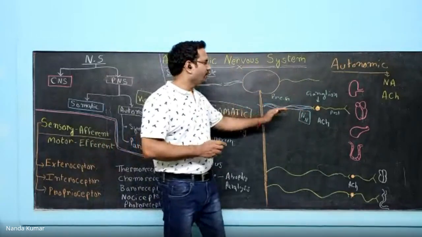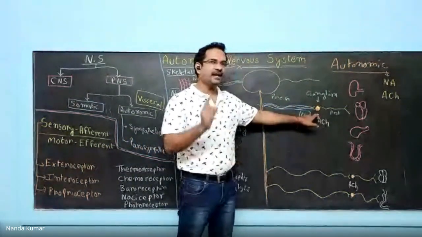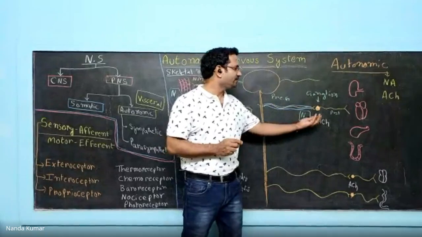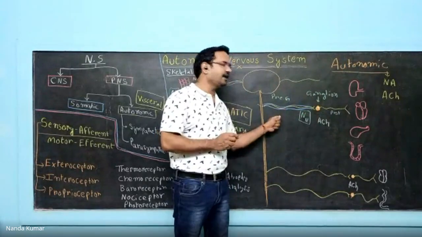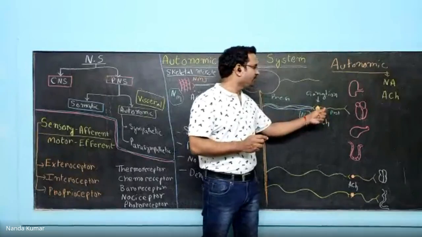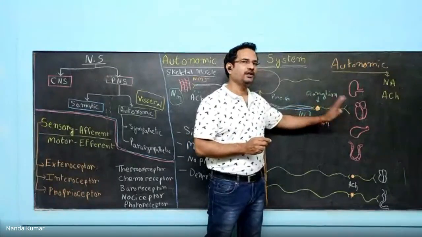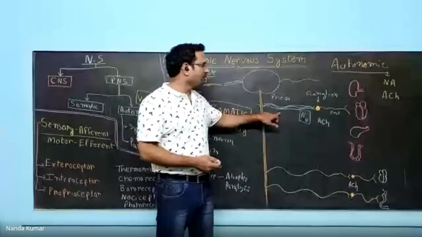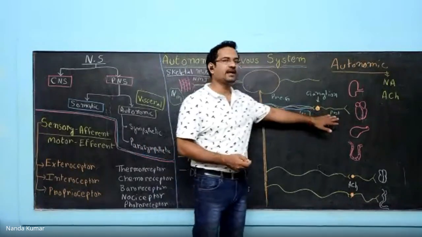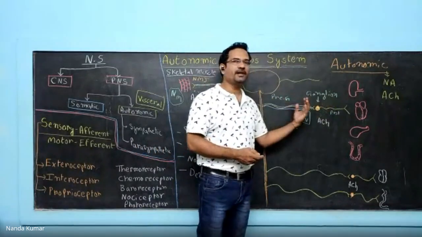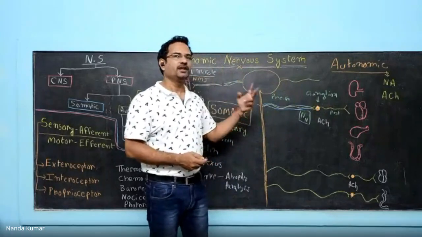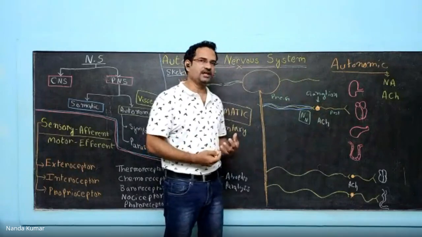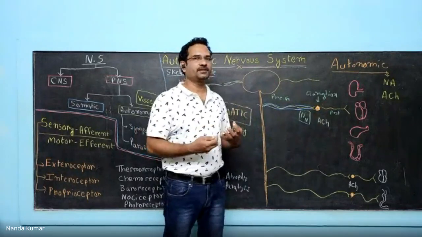In autonomic nervous system, you have two neurons. A ganglion is there. Ganglion is a collection of cell bodies outside the central nervous system. Now, the neuron which is present before this ganglion is preganglionic neuron. The neuron which is present after this ganglion is postganglionic neuron. So it is not a single neuron. Second one, myelination is there only with preganglionic neuron, not with postganglionic neuron. It is not that all the neurons are myelinated. No, only preganglionic neurons. Next one, extensive plexus occurs. Lot of neuronal connections occurs in case of visceral organs. In the autonomic nervous system, you see extensive plexus.